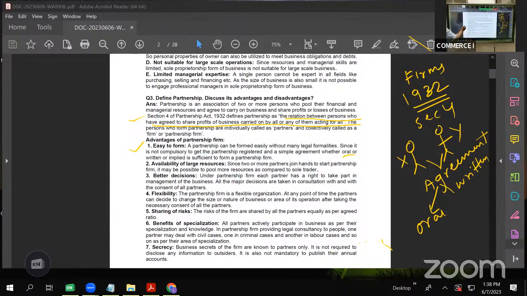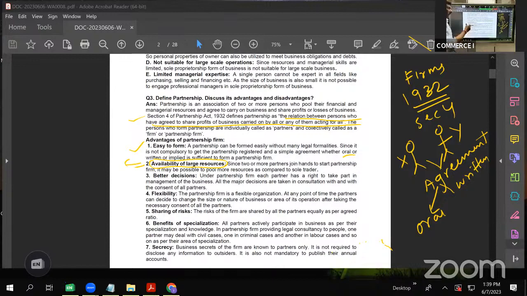Second is availability of large resources. When I am saying availability of large resources, I am comparing this with a proprietary firm. If I again compare it with a company, then this is a disadvantage. We have learned in the disadvantages of proprietary firm that it has limited resources, because a single person cannot invest more.